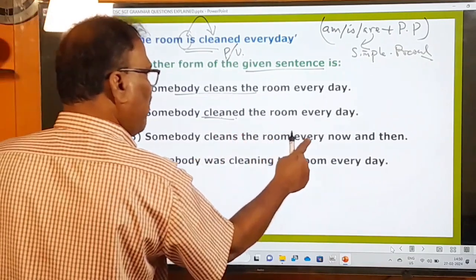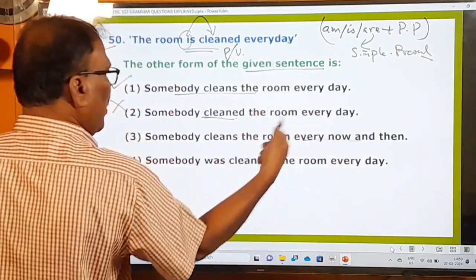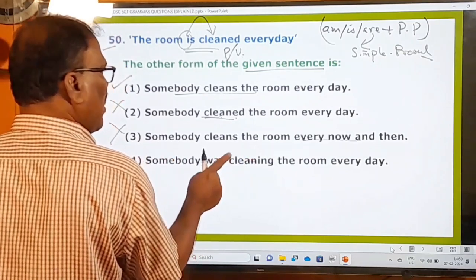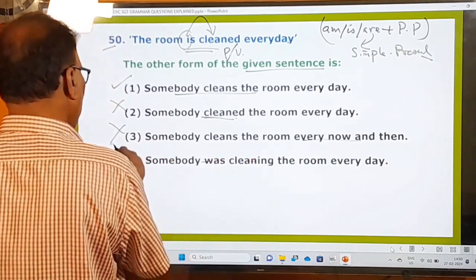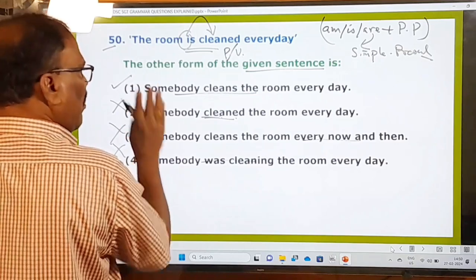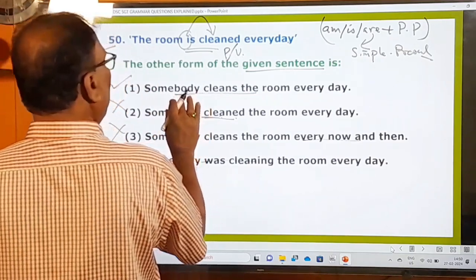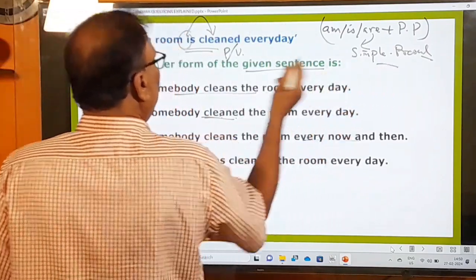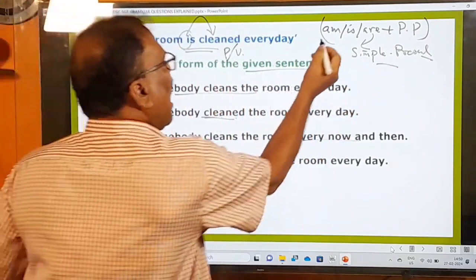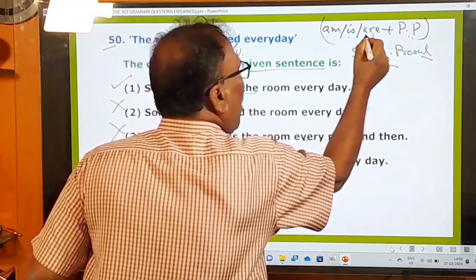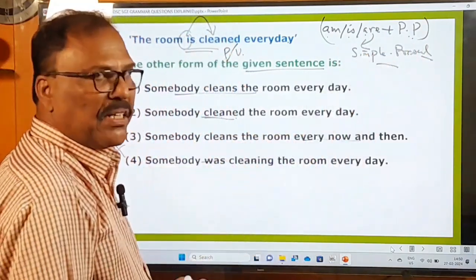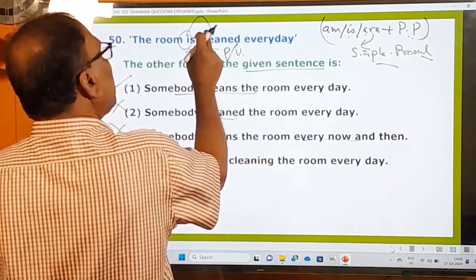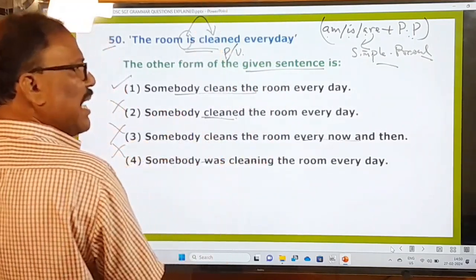Somebody cleans the room every now and then. No, "every now and then" is not there. Every day is only there. So this is also not correct. Somebody was cleaning. This is past continuous, also not correct. So the second, third and fourth are wrong. Only the first one is right, because the sentence is in the passive form of the simple present. How can you say it is in the simple present? Am plus PP, is plus PP, are plus PP. PP means past participle form of the verb. So whenever it is there, you must think it is the passive form of the simple present active voice.